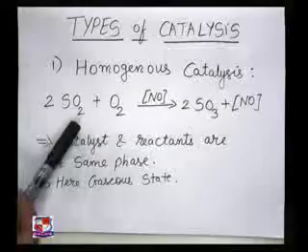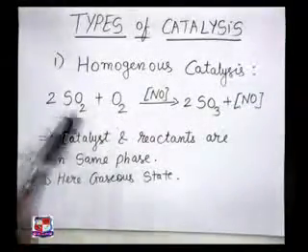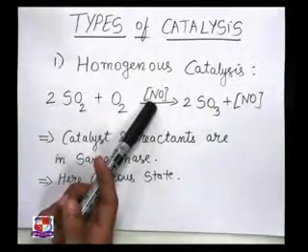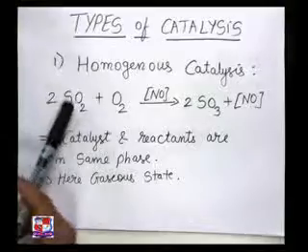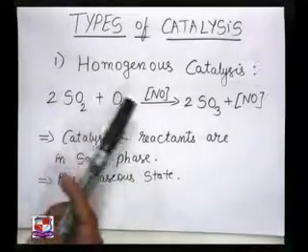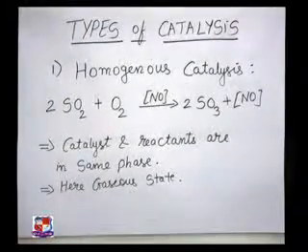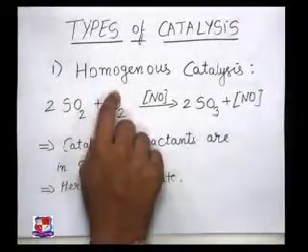Now in the example that was stated earlier, you can see very clearly that SO2 and oxygen are gases, and your catalyst NO is also a gas. So you can see that these reactants are in the gaseous state, and the catalyst is also in the gaseous state. So that's why it is coming under the category of homogeneous catalysis.